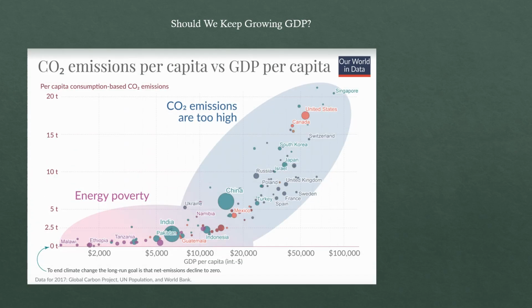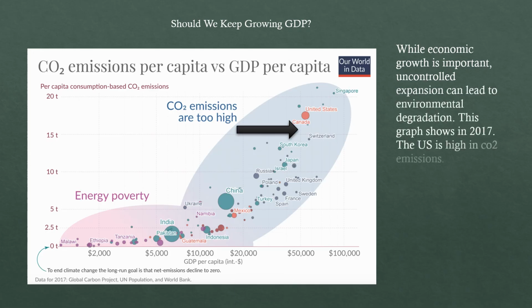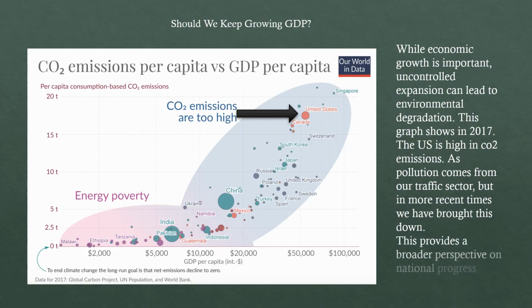Should we keep growing GDP? While economic growth is important, uncontrolled expansion can lead to environmental degradation. This graph shows in 2017 the U.S. is high in CO2 emissions, as pollution comes from our traffic sector, but in more recent times we have brought this down. This provides a broader perspective on national progress and should be considered.